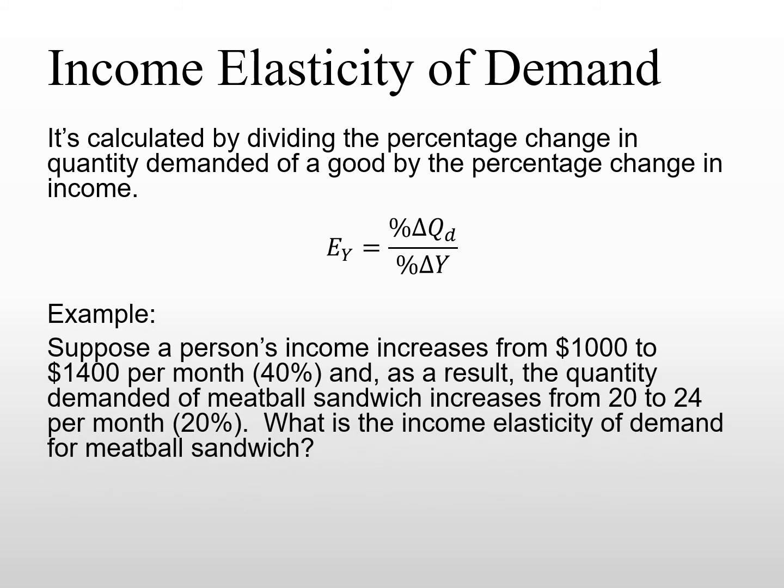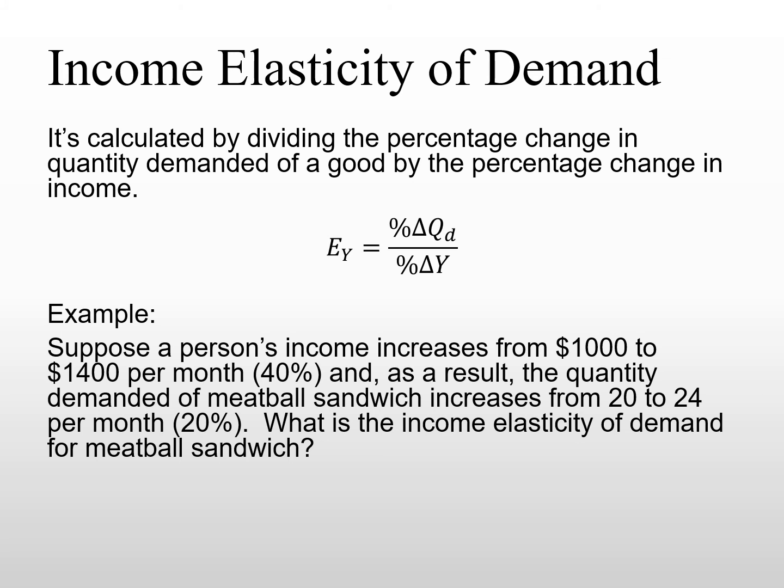Let's take an example. Suppose a person's income increases from $1,000 to $1,400 per month, which is a 40% increase. As a result, the quantity demanded for meatball sandwiches from this person increases from 20 units to 24 units per month, which is a 20% increase.